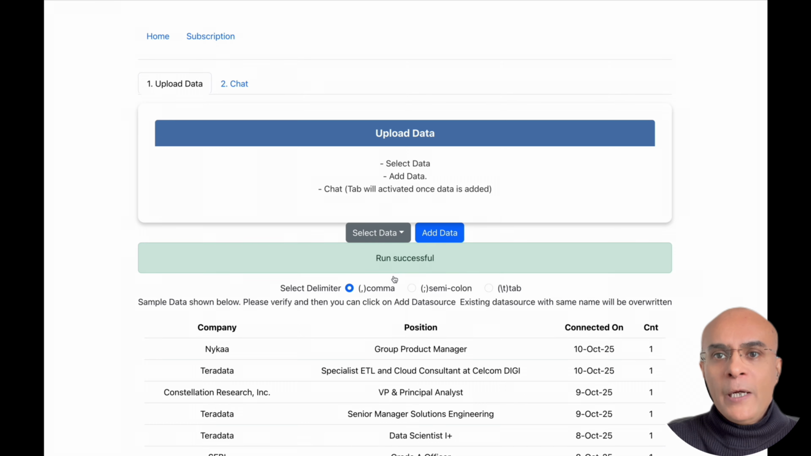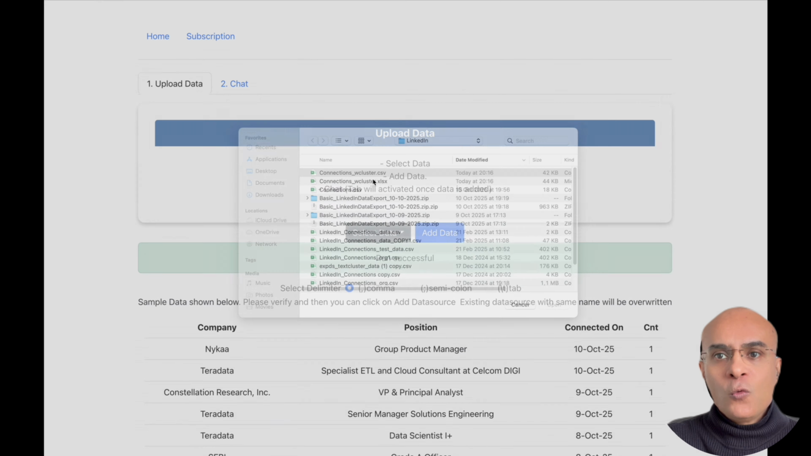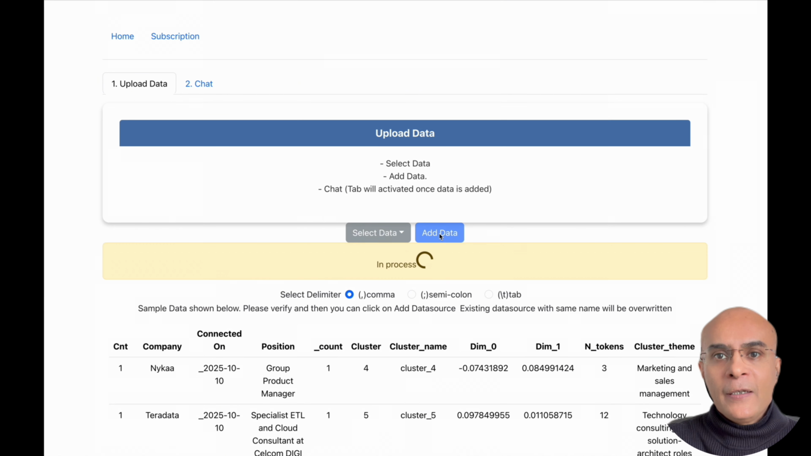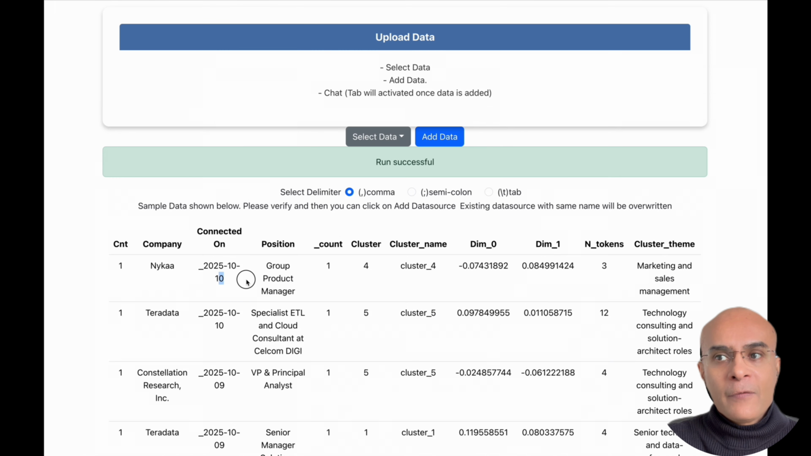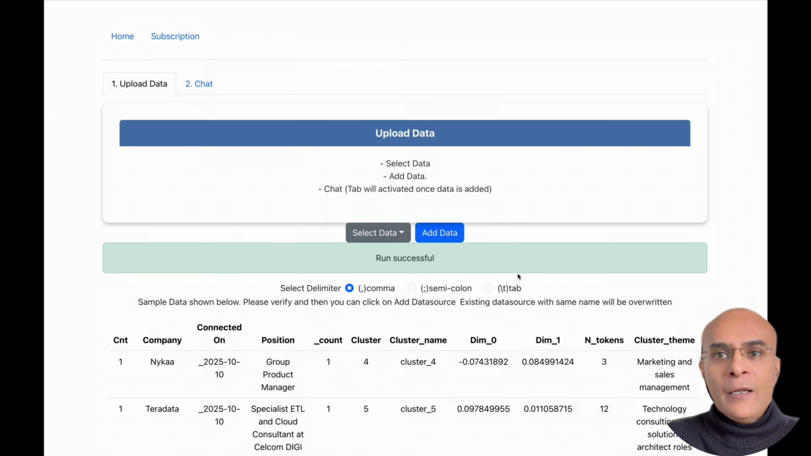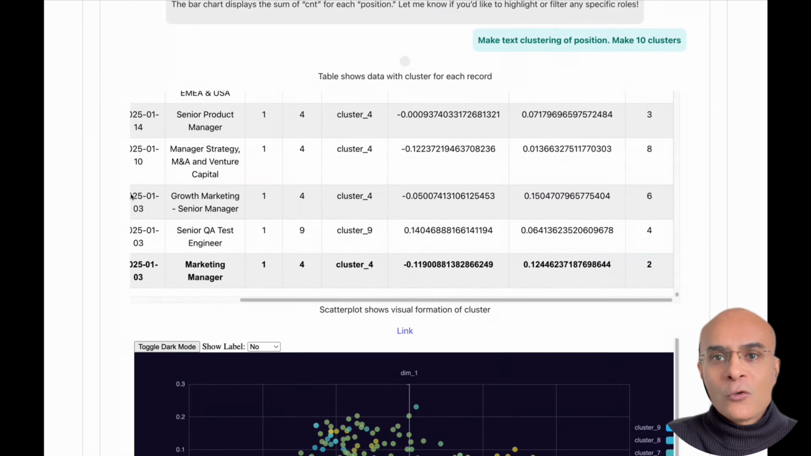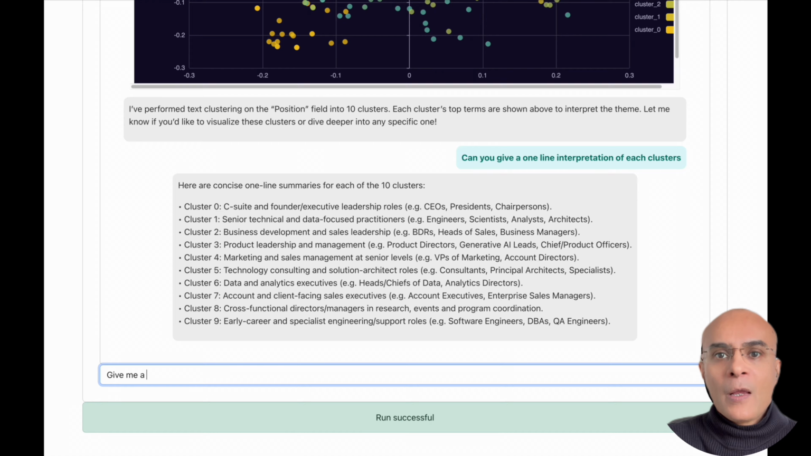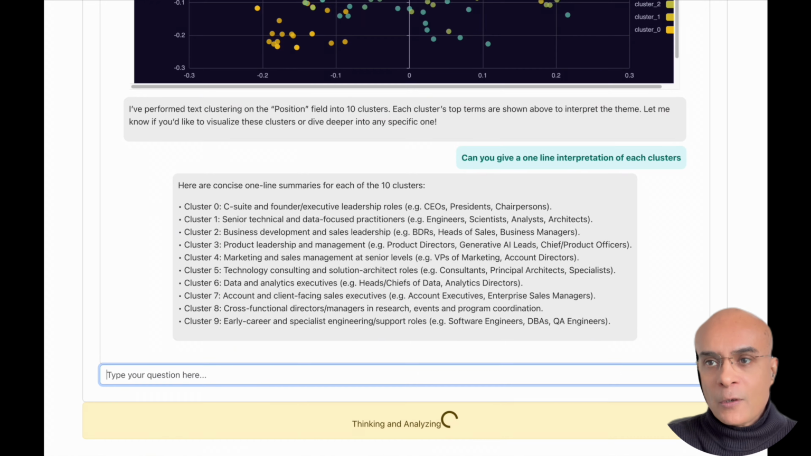And let us now go back to the agent, and here we are going to add the file which we have just created, and here you will see the data which has the cluster name as well as now the theme of the cluster. And let us now save it to the agent, and we can now start chatting with this particular data. So I can go into the chat mode, and I'm going to ask it to create a bar chart of the cluster theme and the sum of the count.